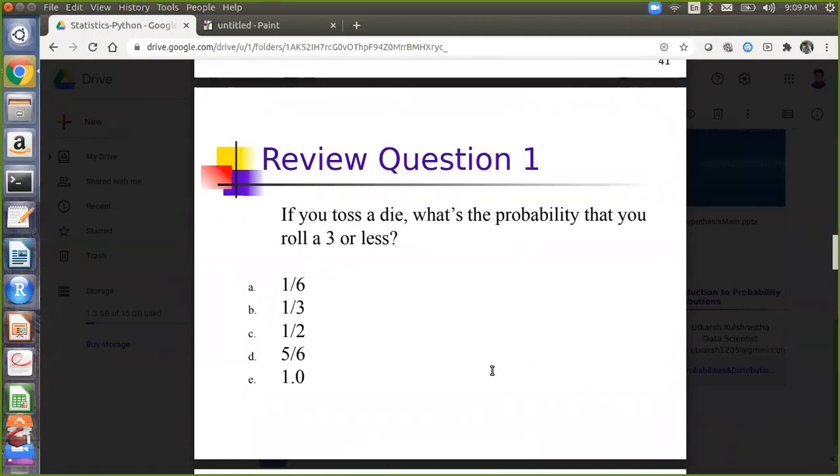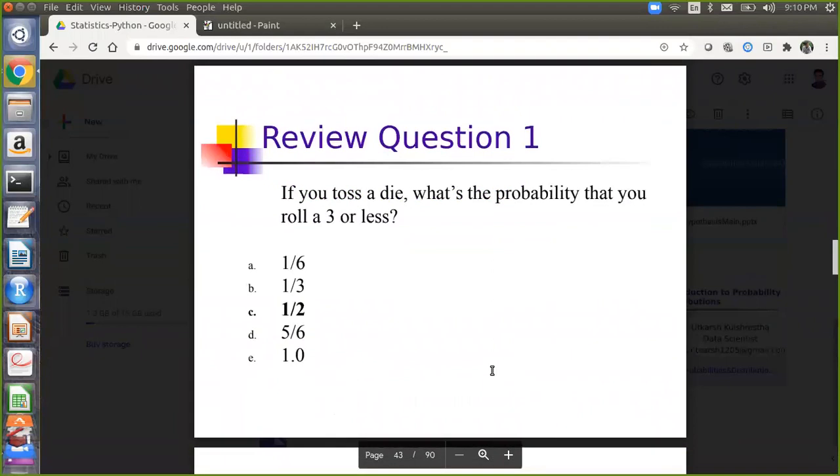Review questions. If you toss a die, what is the probability that you will roll a 3 or less? B, 1 by 3? 1 by 2? C, 1 by 2. How did you calculate 1 by 2? It is at most 3: 1 by 6 plus 1 by 6 plus 1 by 6, so 3 by 6. 1 by 2 is the correct answer.